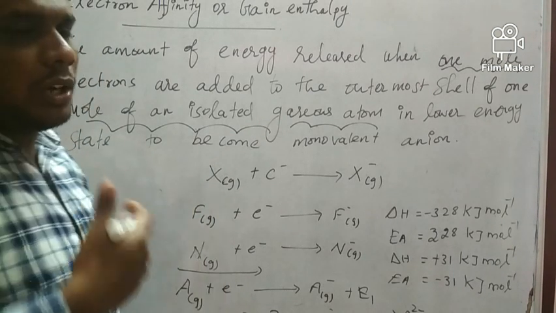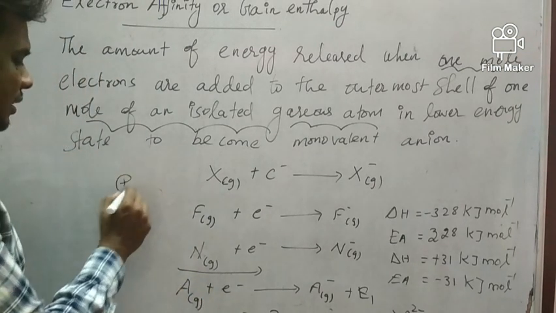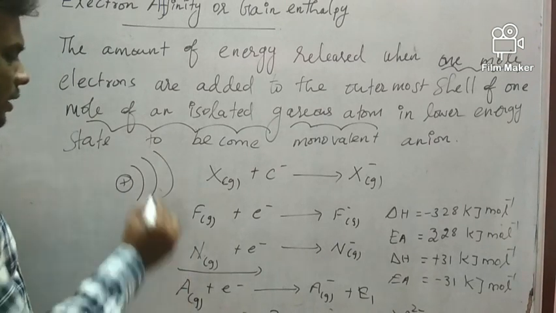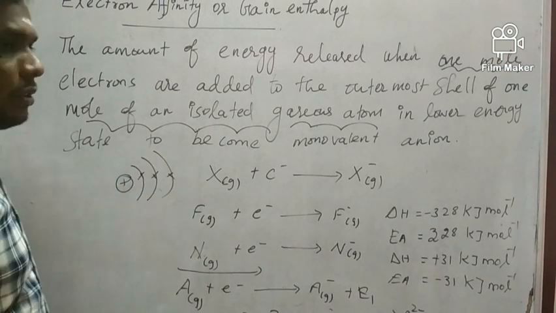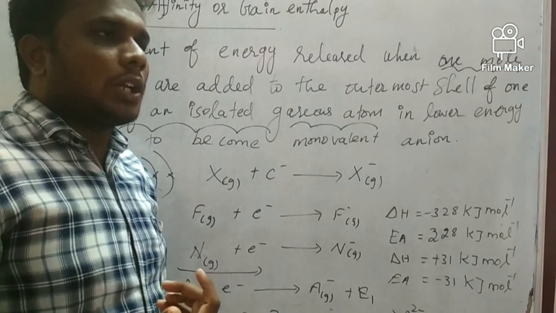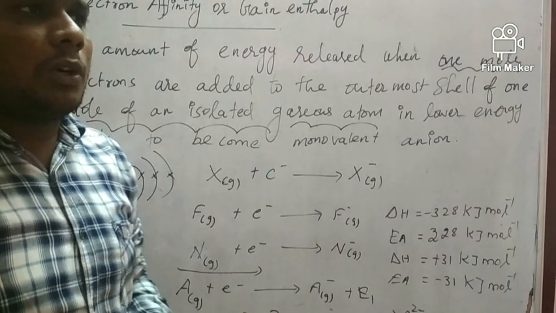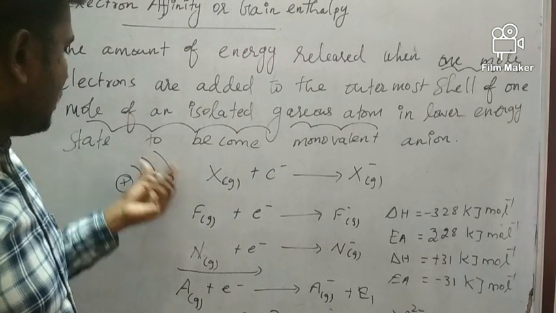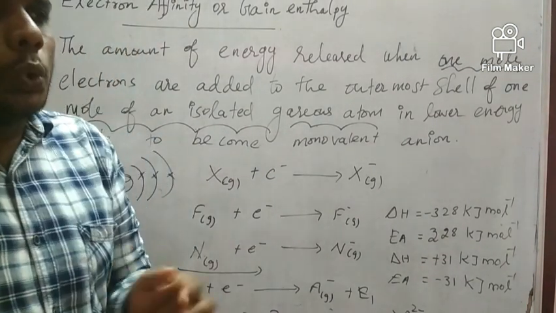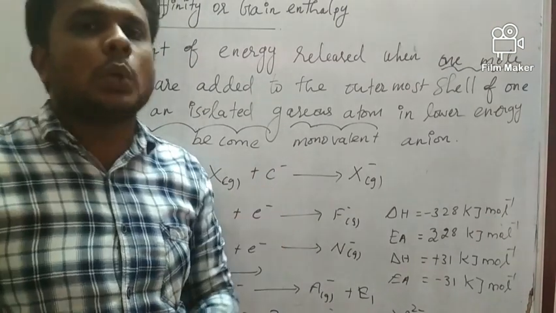So if we want to add a new electron, the atom should lose some energy to accommodate the new electron.